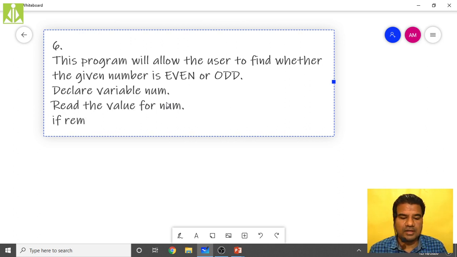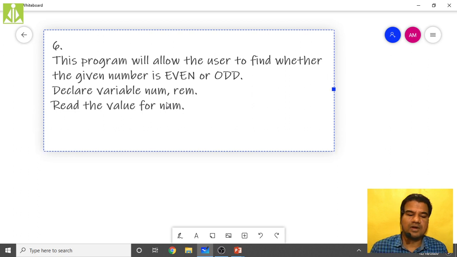Next, after reading, calculate remainder. We need one more variable over here. Like this also you can do, or we have other ways also. As I said, there is no single solution for a problem. We can have many solutions. So I'm declaring two variables now, num and remainder, and I'm reading the value for num only.